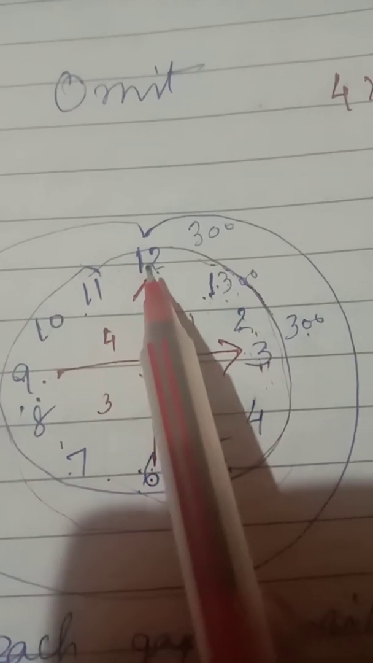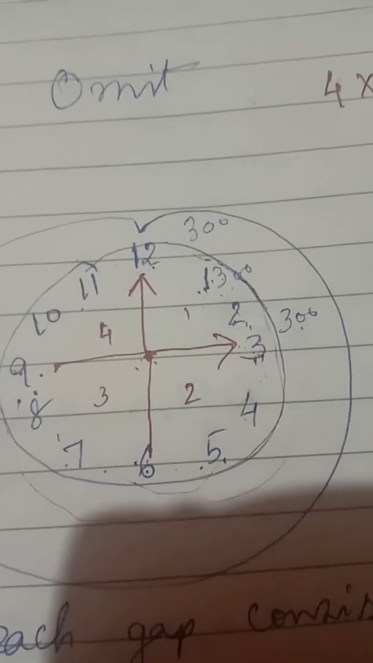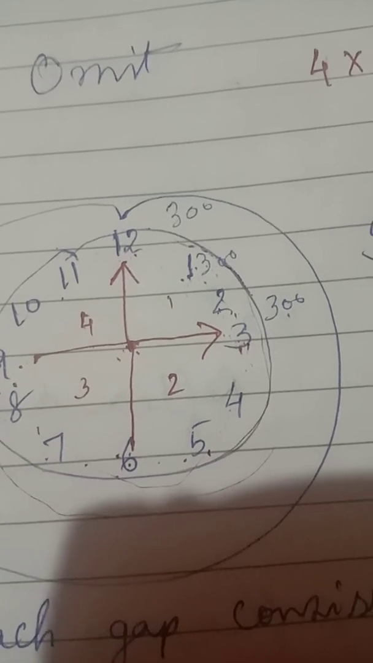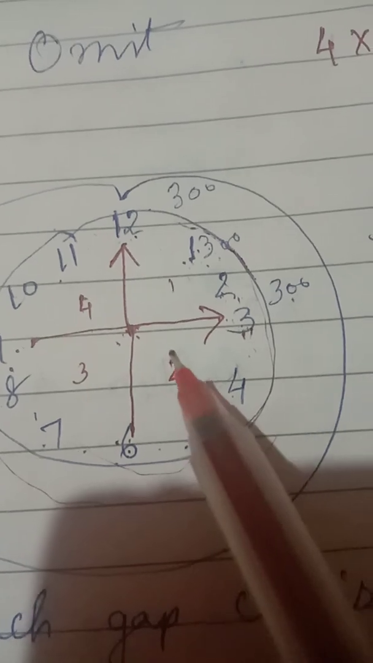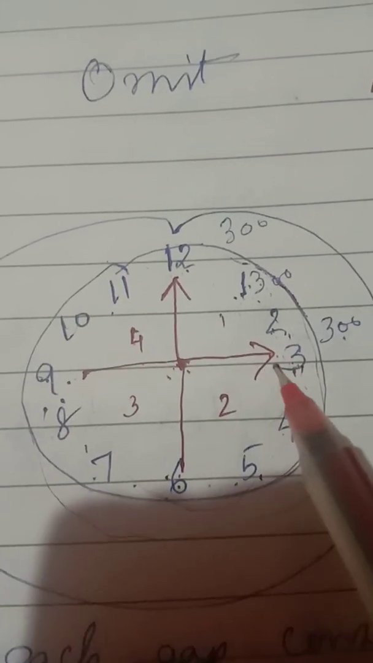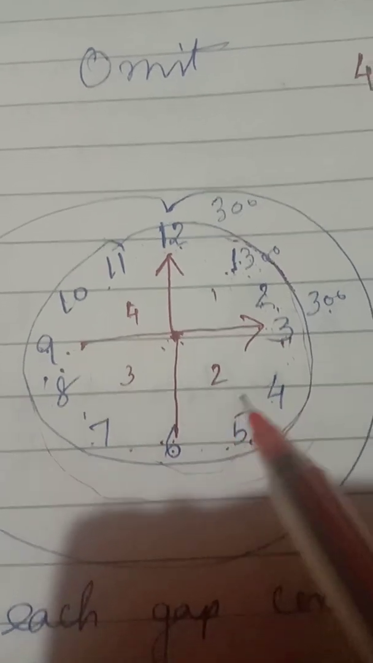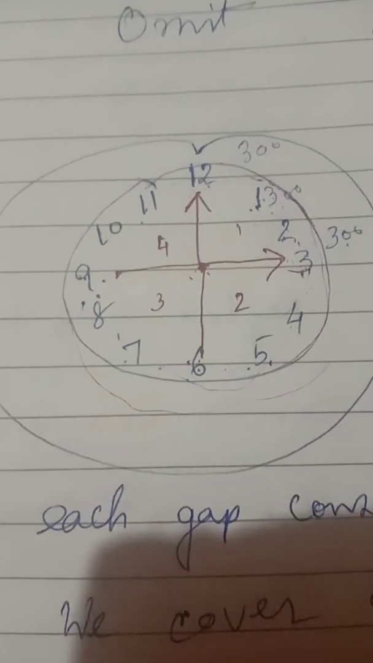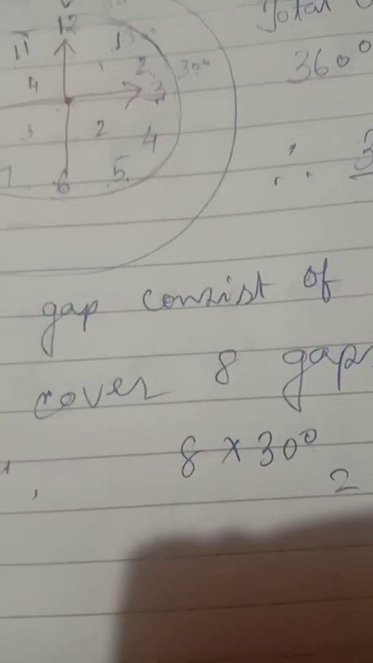That's why when one hand is on 12 and another hand is on 3, it forms a right angle, that is 90 degrees. So this way, if the position of the hands is given, we can calculate how many degrees are formed inside this position. Each gap consists of 30 degrees.